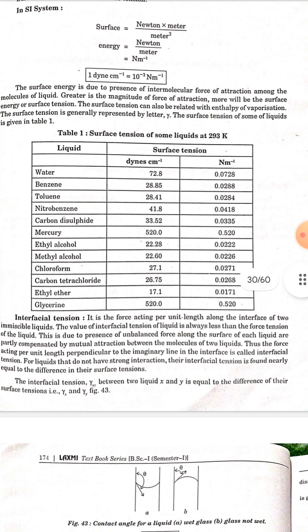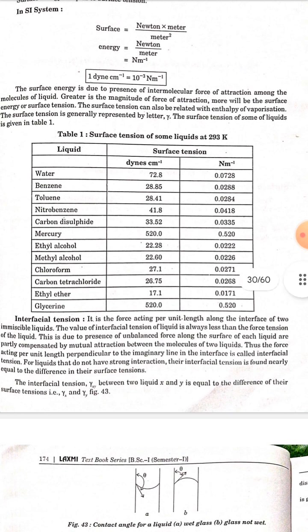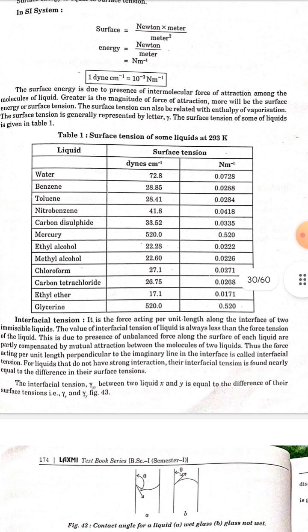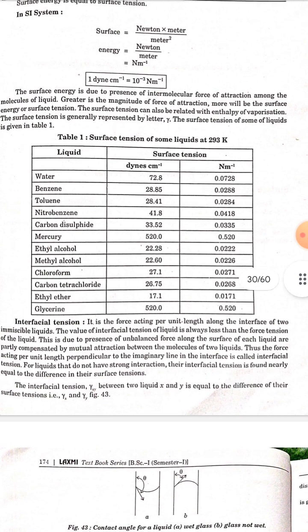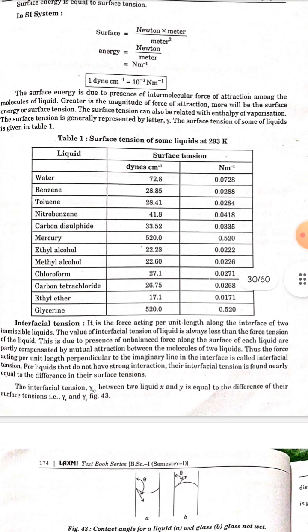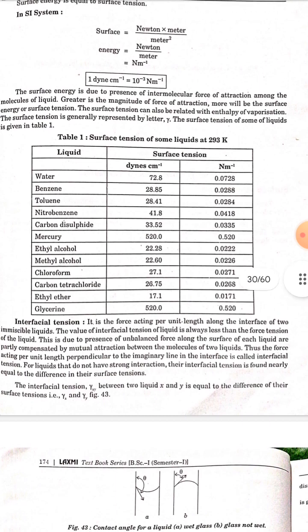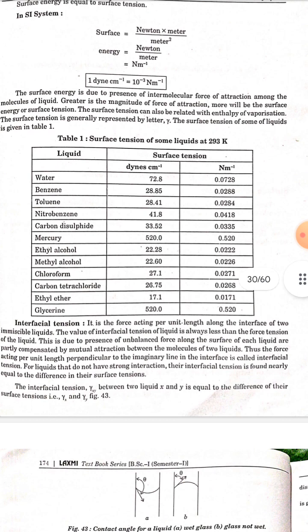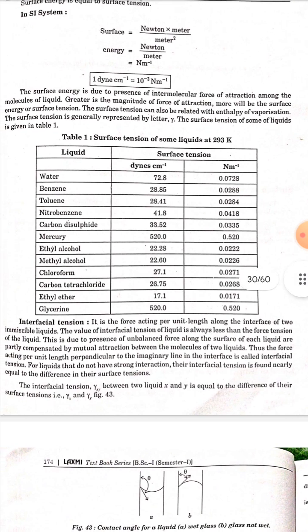For liquids that do not have strong interaction, their interfacial tension is found nearly equal to the difference in surface tension. The interfacial tension gamma xy between two liquids x and y is equal to the difference of their surface tensions, that is gamma x and gamma y. Figure 43.